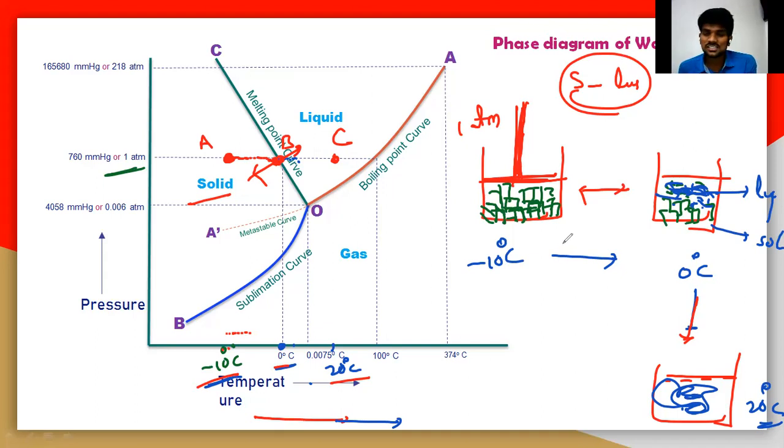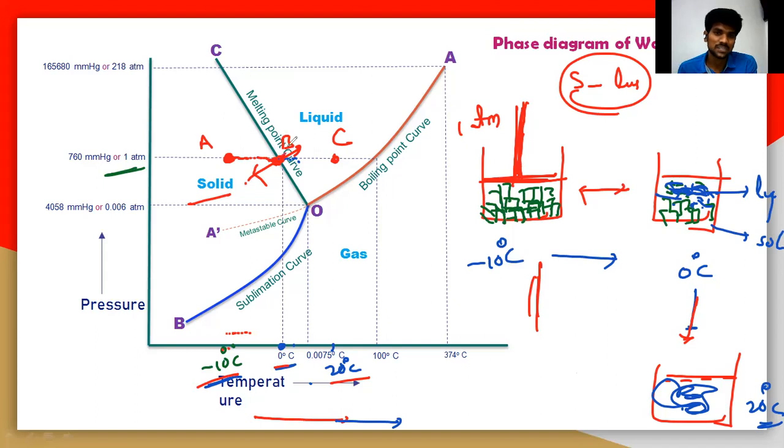So when you are increasing the temperature from minus 10 degrees to 0 degrees, and you heat this particular system, what happens here? The solid will start melting at the particular B point. Here you should remember a major point. When it reaches point B, the melting will start. The melting will not stop here.